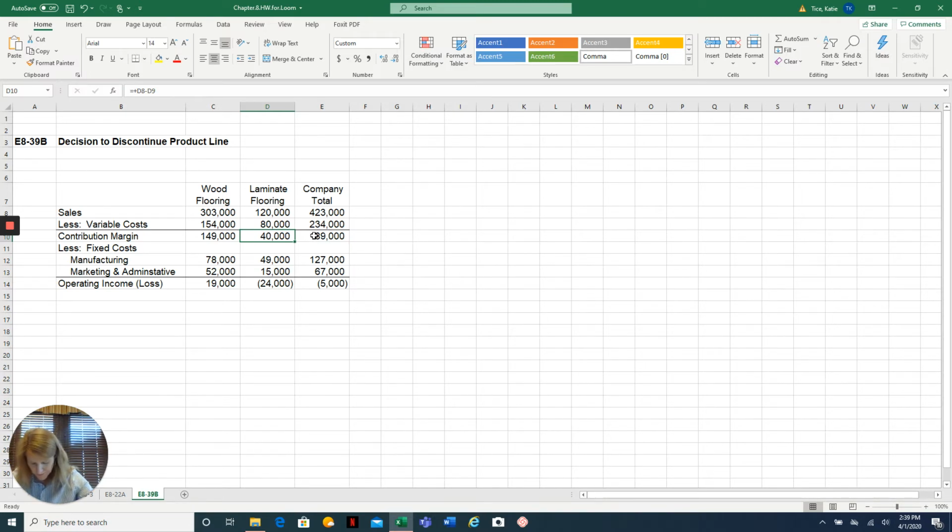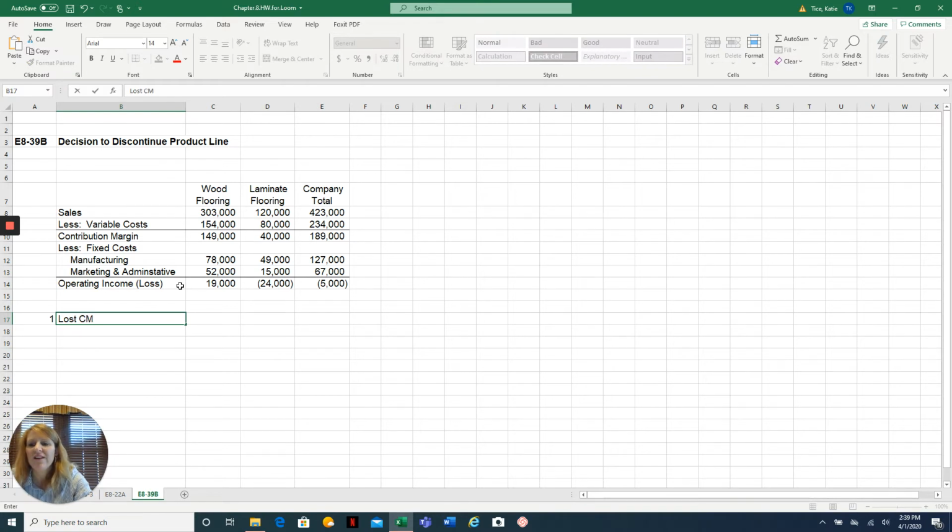providing to the company. So in number 1, it says, will discontinuing the laminate flooring add $24,000 to operating income, and explain? Clearly the answer would be no. If the laminate flooring line was discontinued, we'd have lost contribution margin of $40,000.